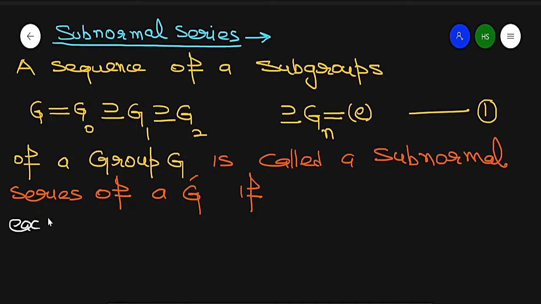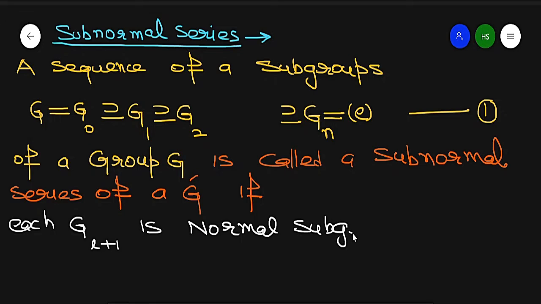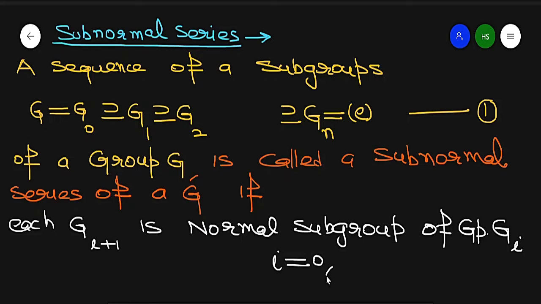So if each Gi plus 1 is a normal subgroup of group Gi, where i is running from 0, 1, 2, and so on up to n minus 1.